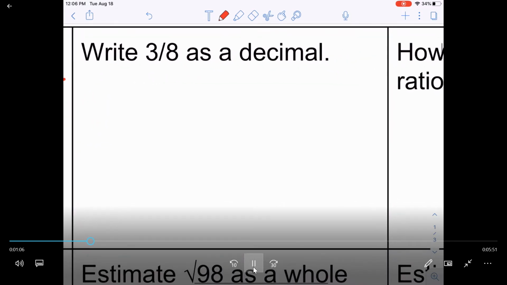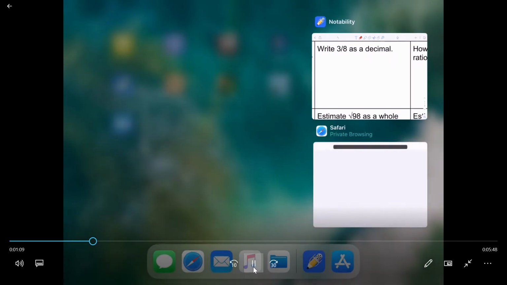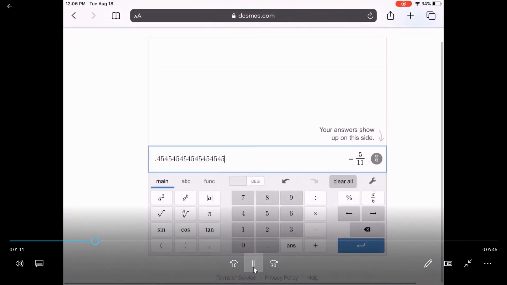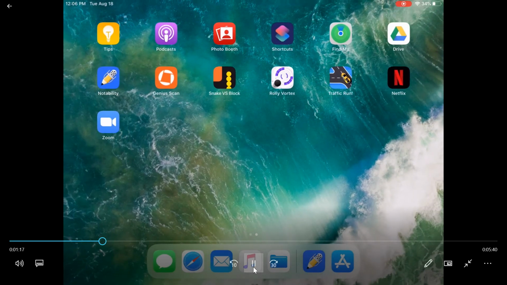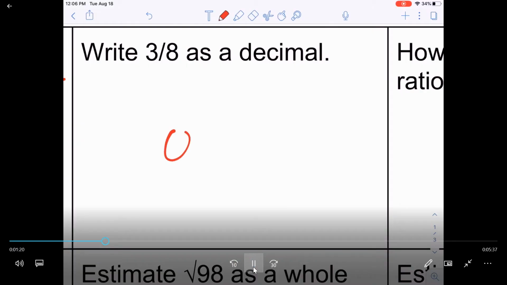Next question says write 3/8 as a decimal. So I would go back to Desmos and I would simply type in 3 divided by 8. And I get 0.375. And that's my final answer.